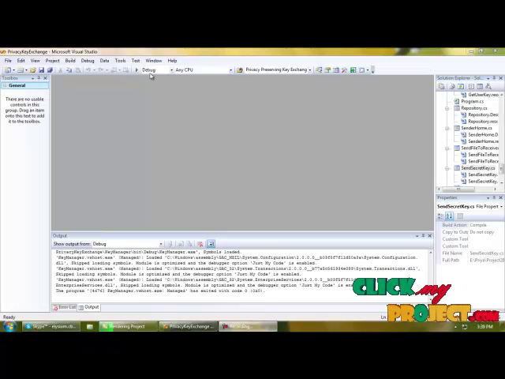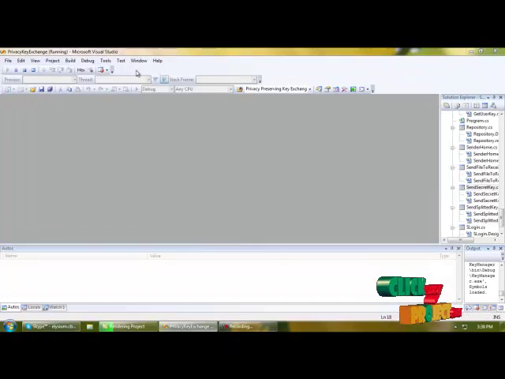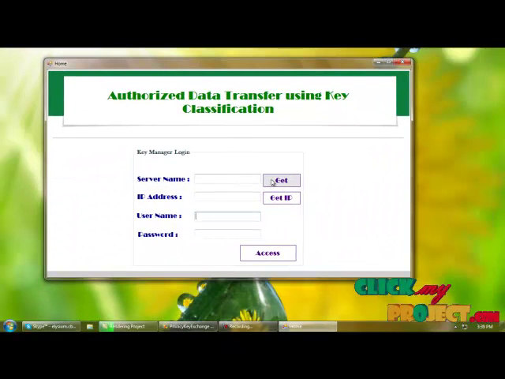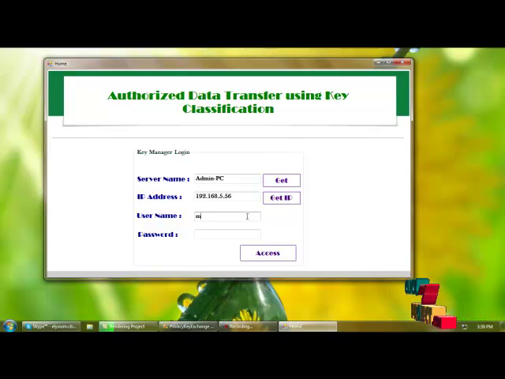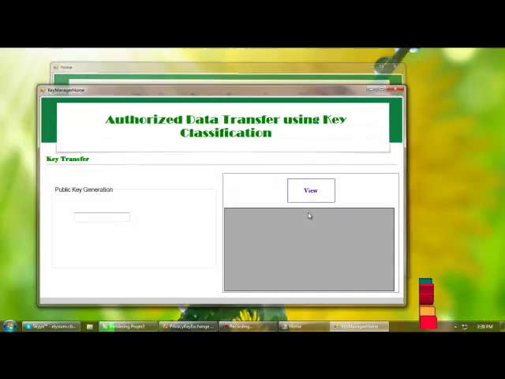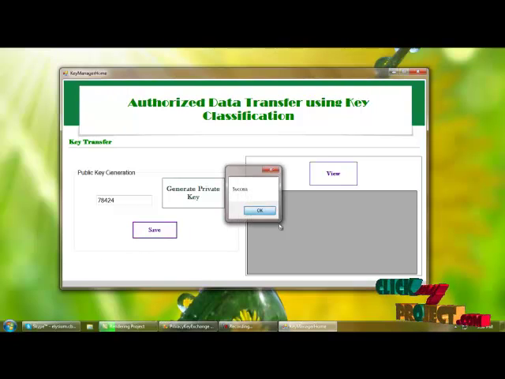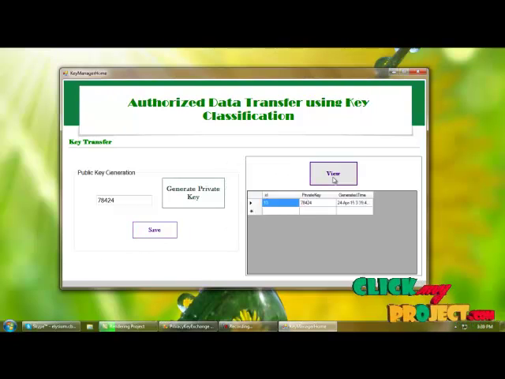Next, execution of the project. Let's start execution. This is the home page of the project. Key manager will log in by providing server name, IP address, and username. Key manager will generate the private key, save the key into the database, and can view the saved private key here. And next is key transfer.